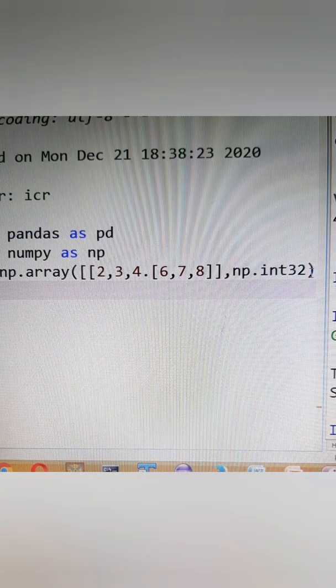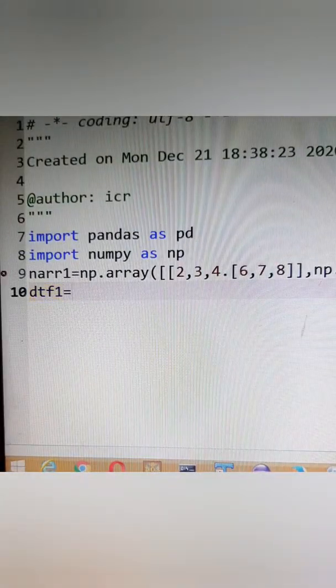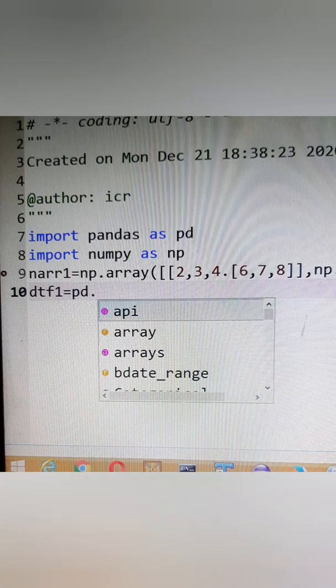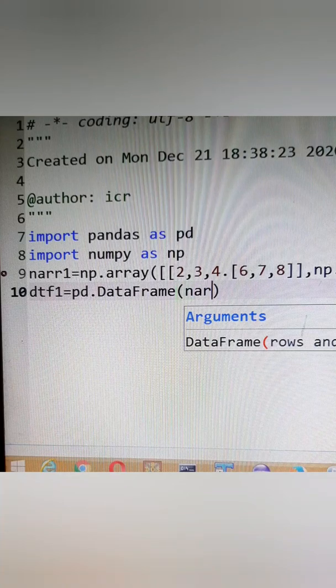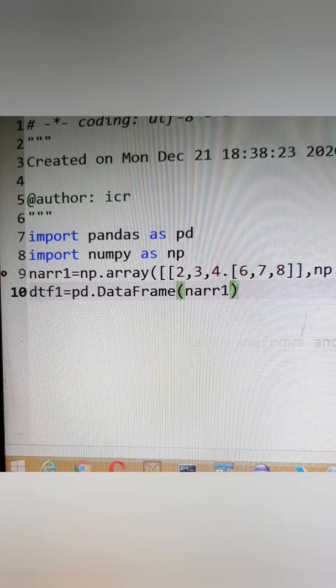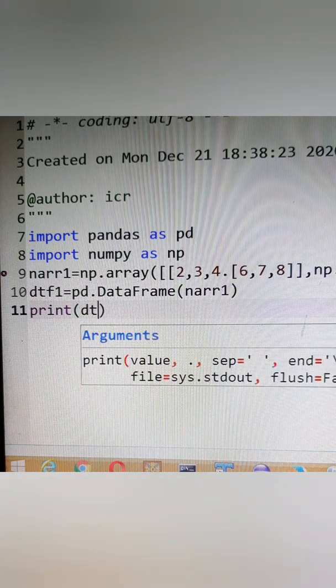And if I try to print it using a data frame, I can create my own data frame. dtf1 is equal to pd.DataFrame, and I'll keep this array inside it, nr1. So let's see how it works. After this, let me print my data frame. Print dtf1.